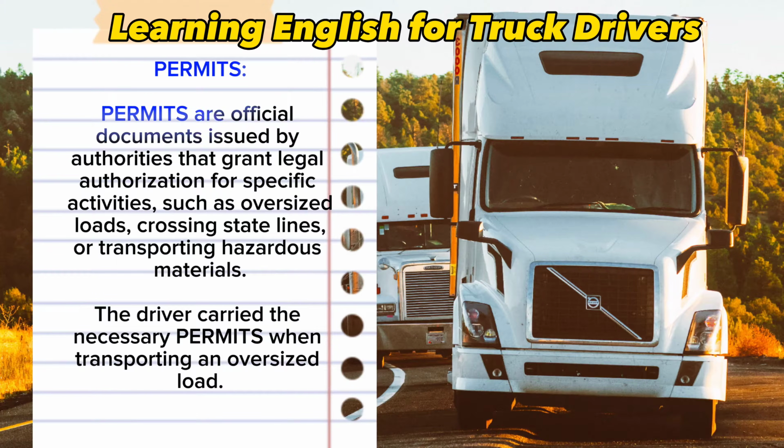Permits. Permits are official documents issued by authorities that grant legal authorization for specific activities, such as oversized loads, crossing state lines, or transporting hazardous materials. The driver carried the necessary permits when transporting an oversized load.